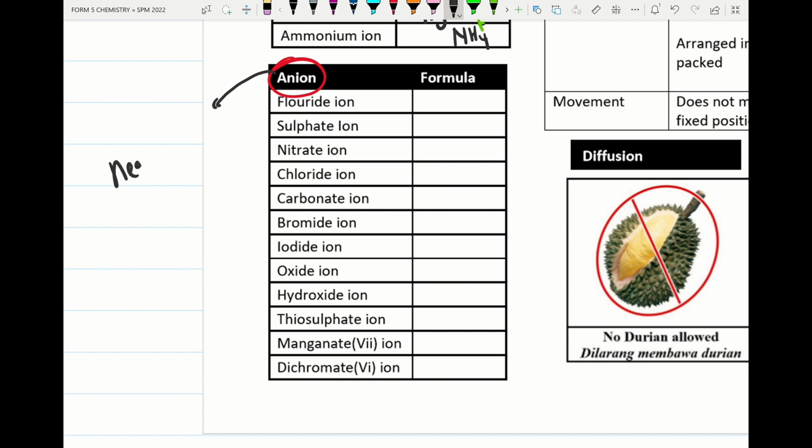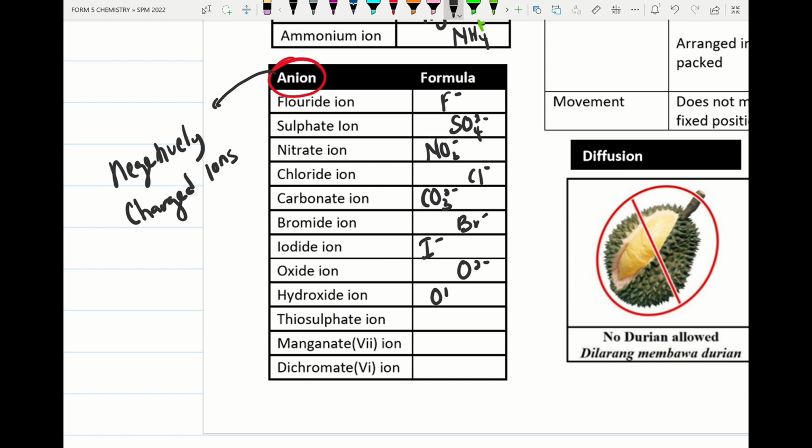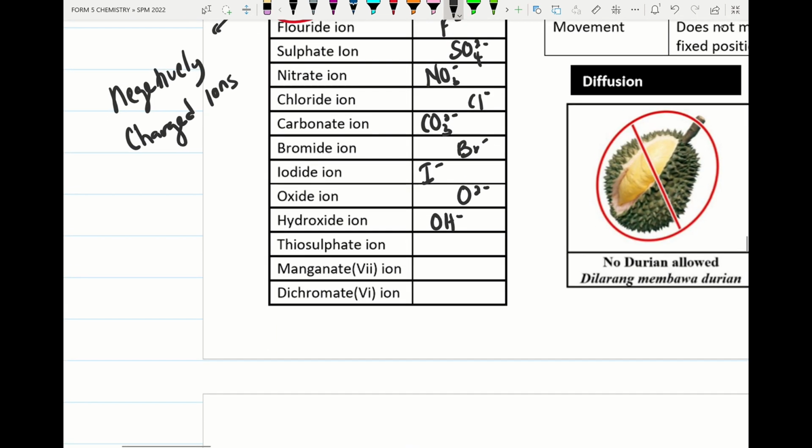Please remember, this is known as a negatively charged ion. Please remember all the formulas of the negative ions: fluoride ion F⁻, sulfate ion SO₄²⁻, nitrate ion NO₃⁻, chloride ion Cl⁻, carbonate ion CO₃²⁻, bromide ion Br⁻, iodide ion I⁻, O²⁻ will be oxide ion, hydroxide ion OH⁻, thiosulfate ion S₂O₃²⁻, manganate(VII) ion MnO₄⁻, and dichromate(VI) ion Cr₂O₇²⁻.